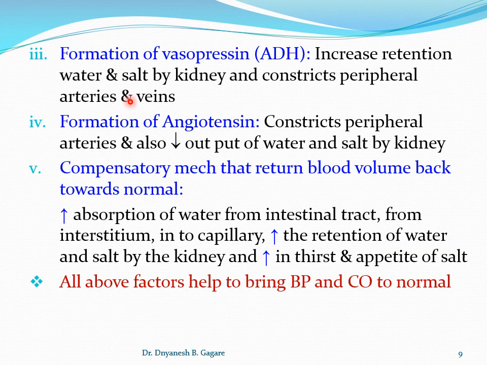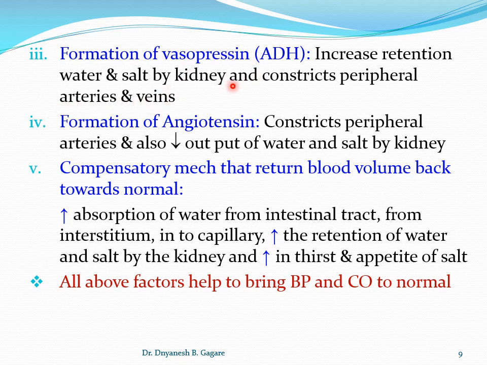Next mechanism, formation of vasopressin. So any decrease in cardiac output or blood loss, there is more formation of ADH, and that ADH then acts on the kidney. It causes more retention of water and salt by the kidney, and constricts the peripheral arteries and veins.